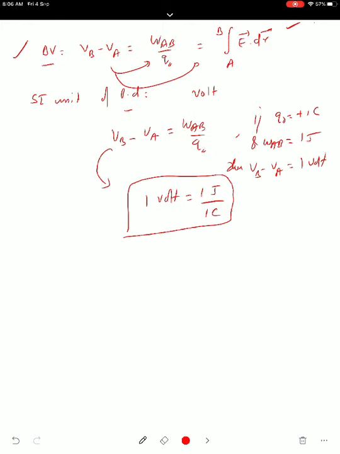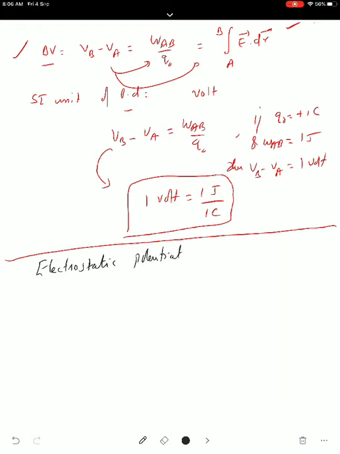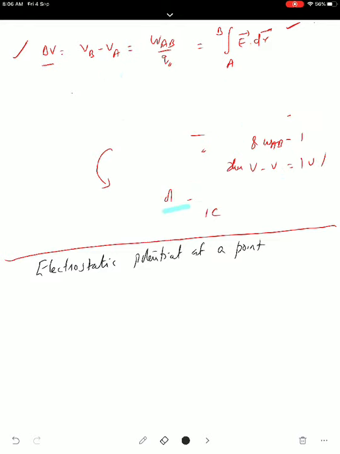Next we are coming to what is the meaning of electrostatic potential at a point. First we have defined potential difference. Next one, potential. Electrostatic potential at a point. This definition itself, all these are very important. For that you can remember this equation written here. This is the general equation. So this is one point. If you are taking A, the point A is taken to infinity. At infinity, there will be no field, so there is no force.